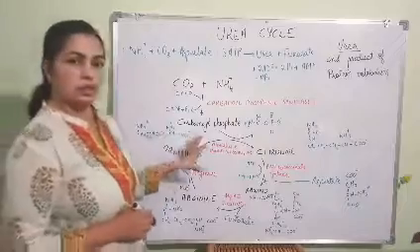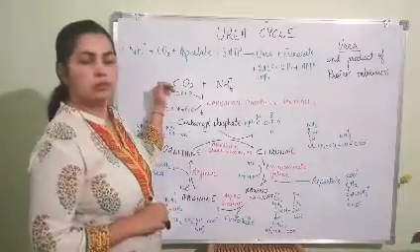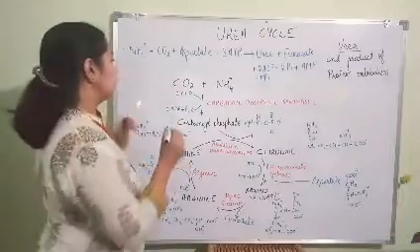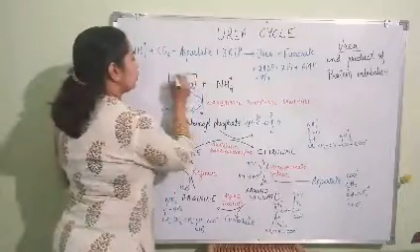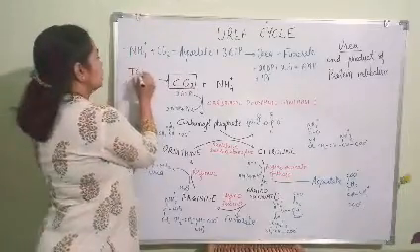So now we will see the steps of the urea cycle. We will be seeing step 1 now. In step 1, carbon dioxide, which is the product of the TCA cycle,